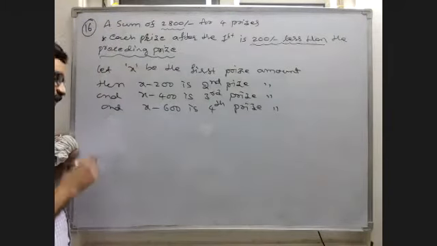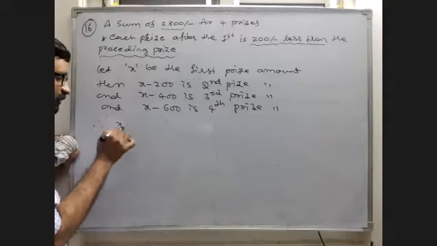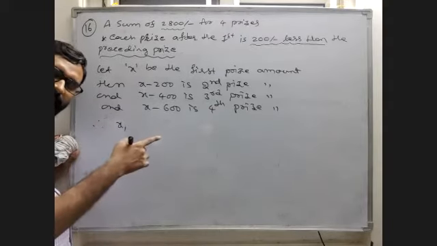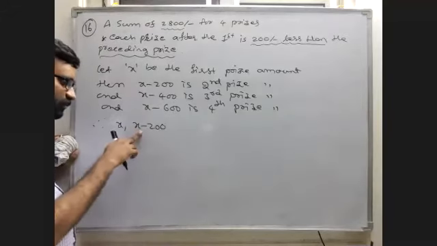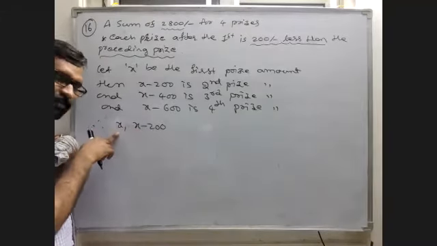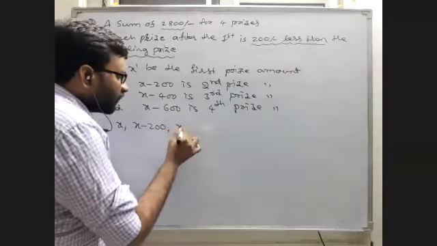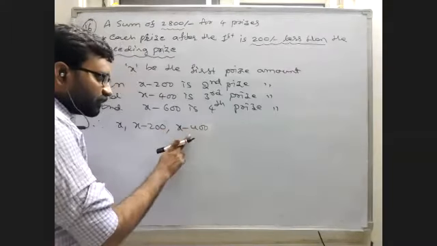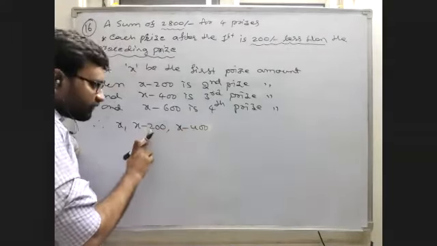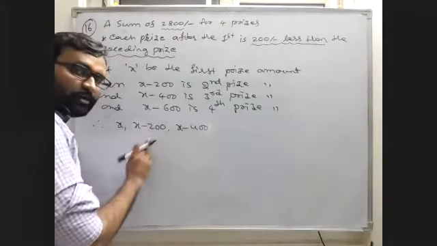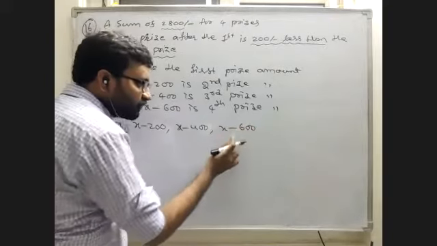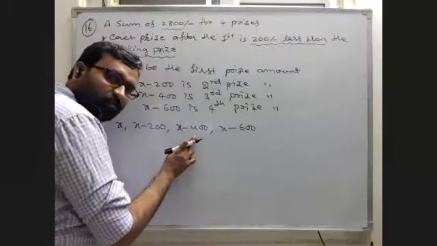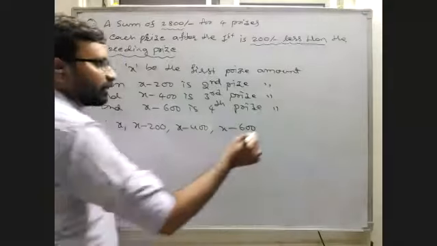If you write in order, the first is X, and the second will be X minus 200. See, this is 200 less than the preceding one. And next it will be X minus 400. See, this is 200 less than this one, not this one. The preceding one we have to see. And next, X minus 600. This is 200 less than the preceding one.